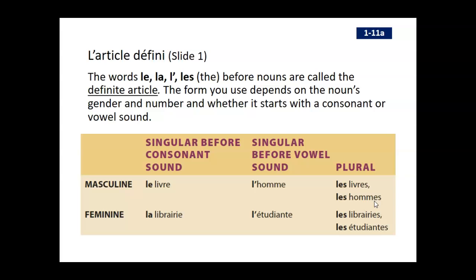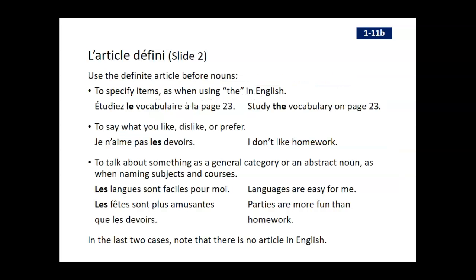Okay, we have an irregular form for man in English. For the feminine form, la librairie, so the bookstore, l'étudiante, the student, les librairies, les étudiantes. Okay, so that's how the definite article looks when you actually put it in front of words. Okay, so what do we actually use it for? To specify items, okay, just like it says there as when using the in English.